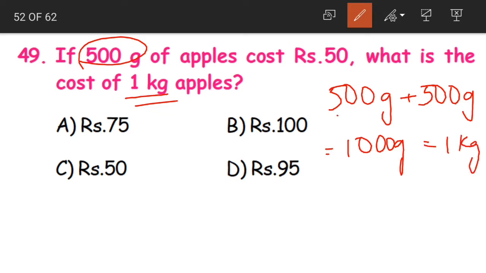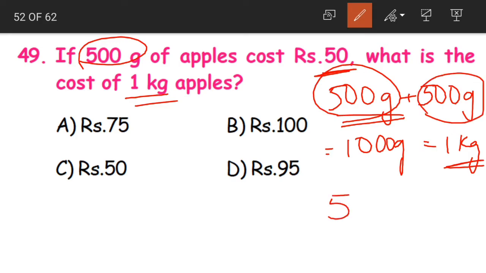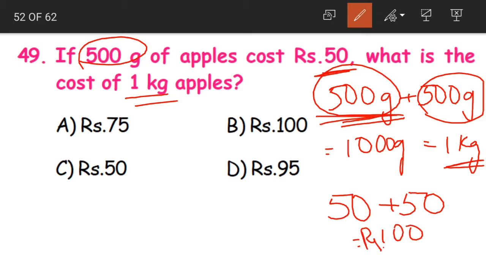So here 500 grams is equal to 50. Then 1 kg is equal to how much, children? 50 rupees plus 50 rupees is equal to 100 rupees. Clear? When we add 500 grams twice, we get 1 kg. So we are adding the cost also twice.